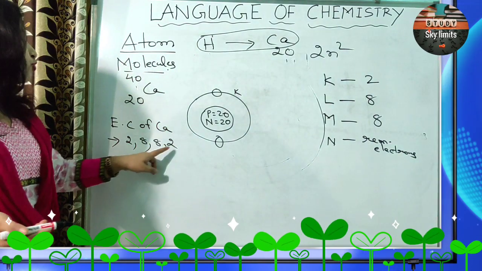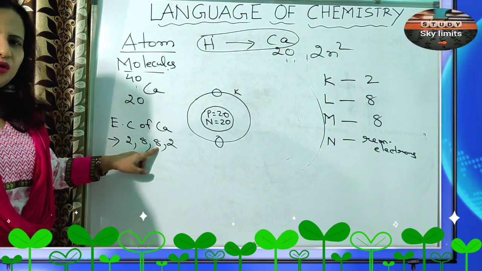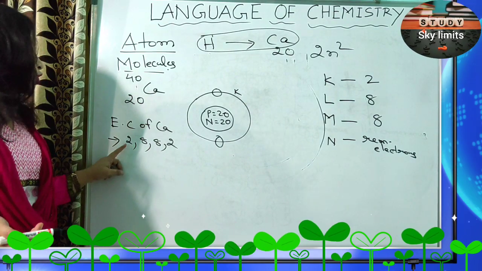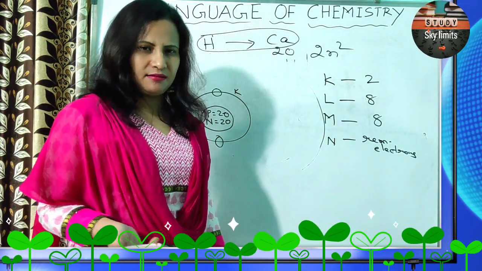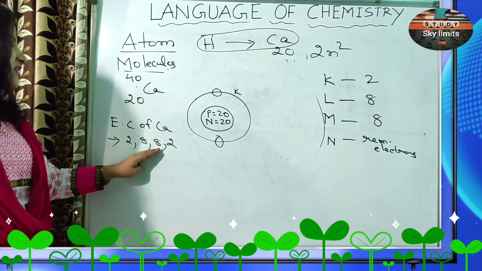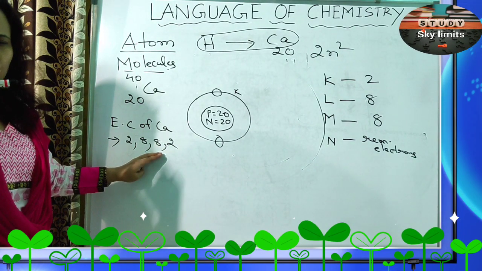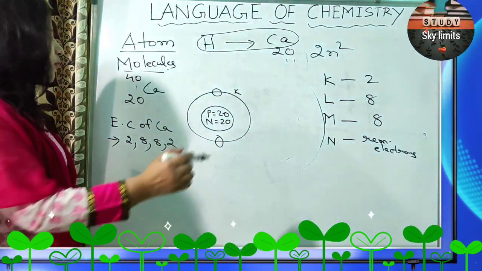So if we put 2 here, the outermost shell has 10 electrons, and we cannot do that. We cannot write the electronic configuration of calcium as 2, 8 and 10. The maximum capacity of the M shell is 18, but since this M shell would be the outermost shell, having 10 electrons is not possible. Okay.